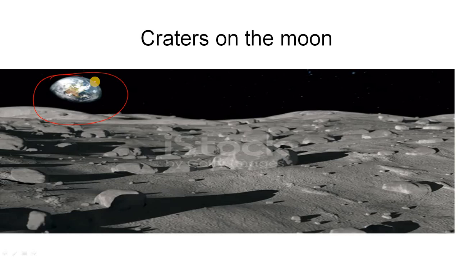How does Earth look? It is blue in color, right? Again, Earth is also not a self-luminous object. It cannot generate light of its own, children. So what does Earth do? The sun rays fall on the Earth, and these sun rays are reflected back by Earth. If you are standing on the moon, you can see Earth like this. Most of the Earth is covered by water, the natural color of water is blue, so Earth looks blue.